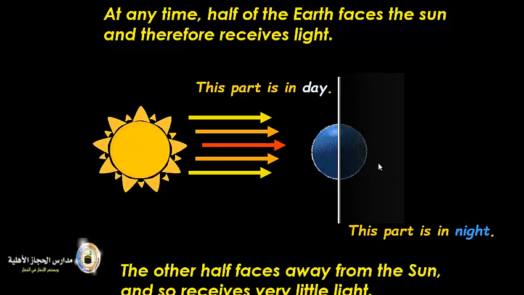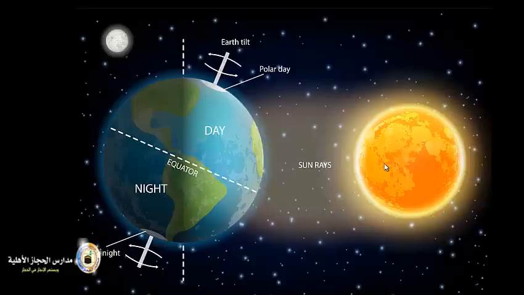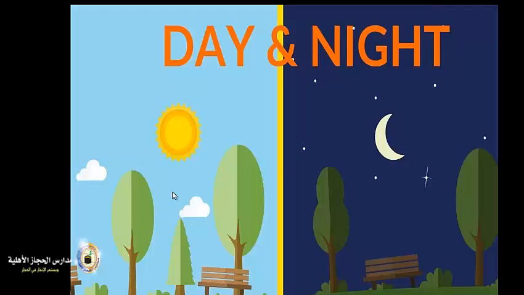This is night. Here is another picture. Sun, Earth, and again the Earth spins around itself and around the Sun. When it spins around itself, we have day and night. This part is day. The other part that is facing away from the Sun is night. We talked about it. This is just a quick revision. This is why again we have day and night.